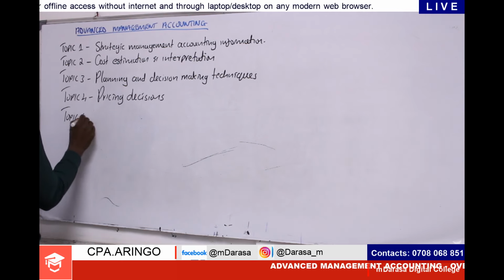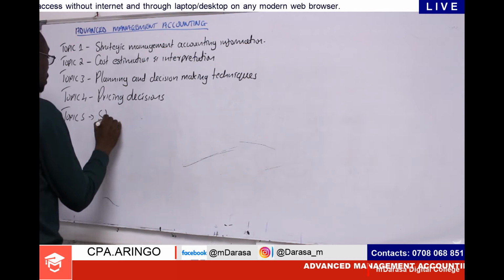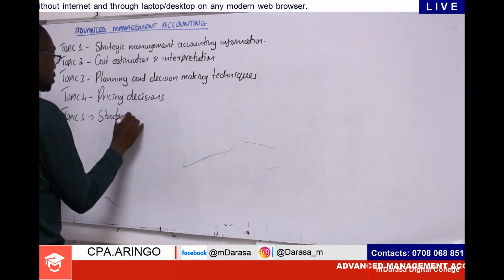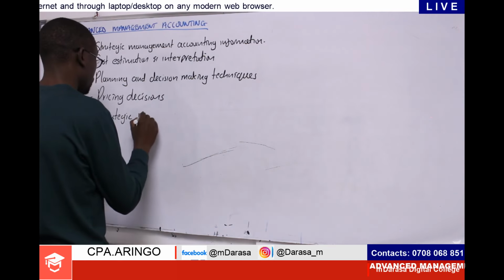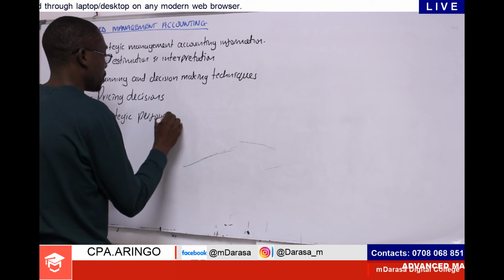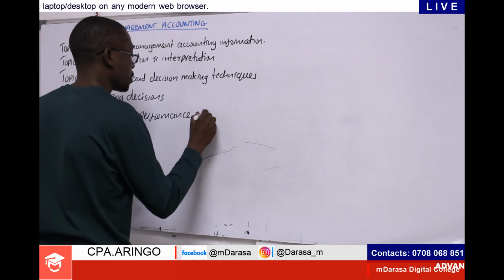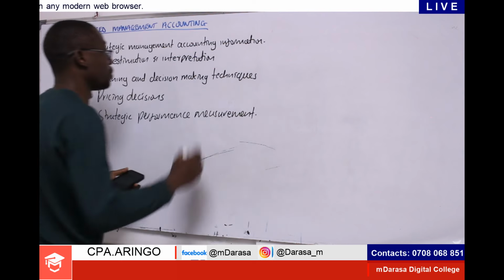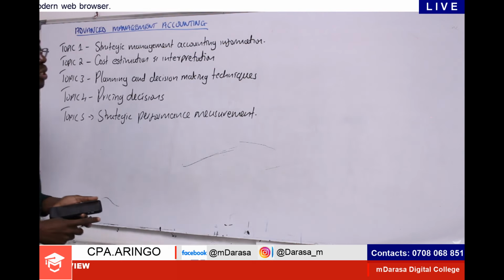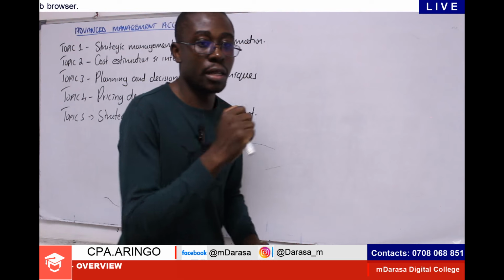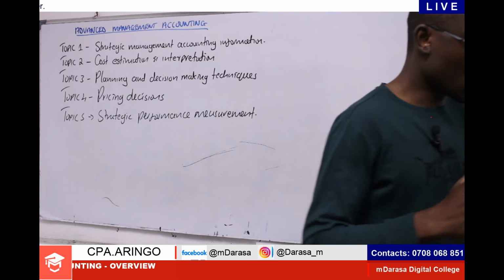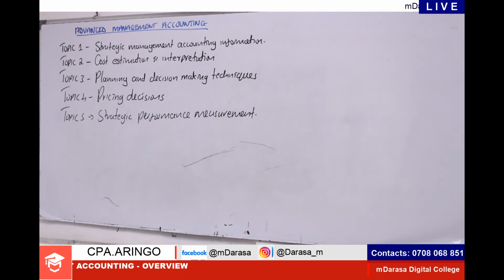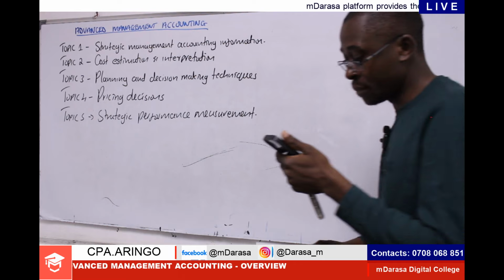Topic number 5 at this point, we'll be required to cover what we normally refer to as strategic performance measurement. These are what will basically be required to cover at this level in topic number 5. So strategic performance measurement, my good students, why is Mwalimu basically always in love with this topic?